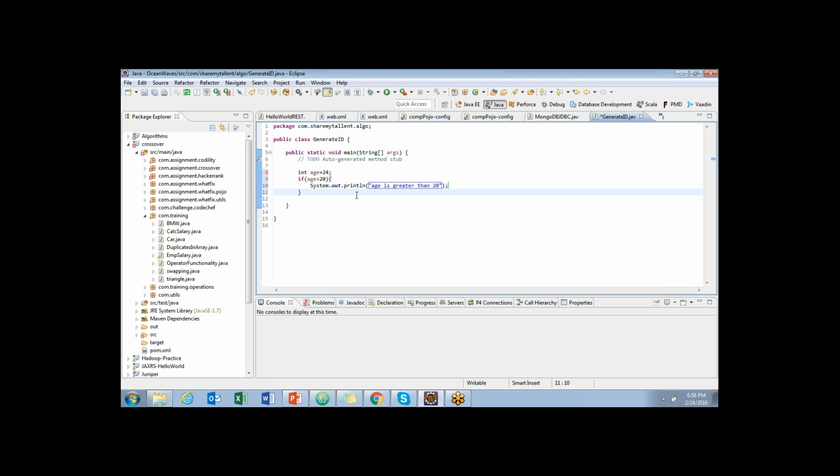So the syntax of the if statement is that it has open and closed brackets in which we write the condition, what condition we need to check. And the if statement has open and closed curly brackets. If the condition is true, if age is greater than 20, then only the code present between the if curly brackets will execute. Let me add a print statement outside as well.